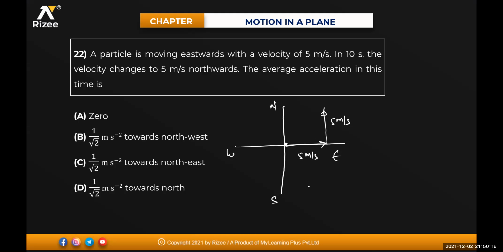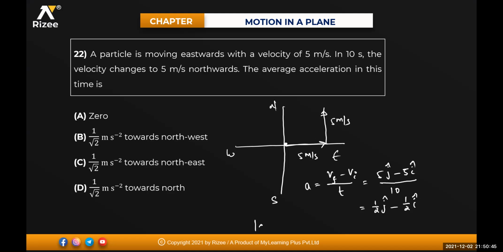So acceleration formula, beta: a equals v final minus v initial divided by time. So v final will be equal to how much, beta? 5 j cap, and this one is minus 5 i cap, divided by time. Time is given as how much? In 10 seconds. Okay, so 5 ones are 5, 5 twos, and it is half j cap minus half i cap.